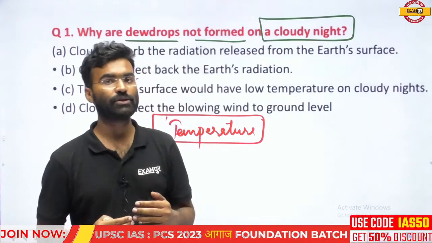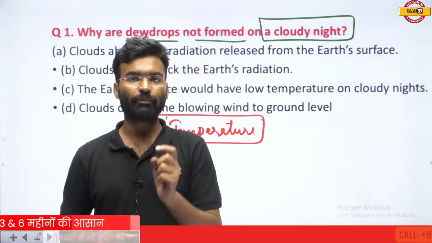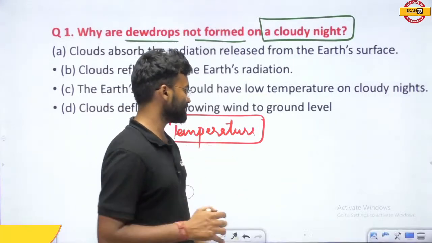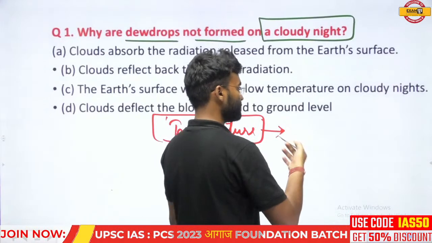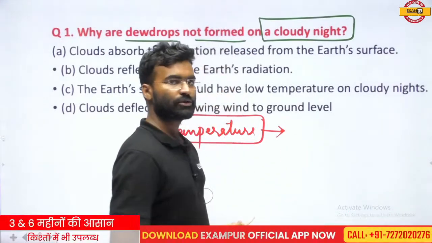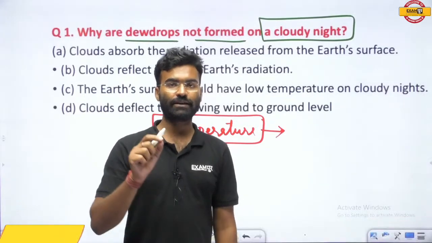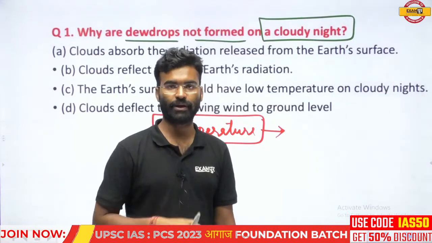Which factors are responsible for determining the temperature of a particular region? Then you will find that the transparency of the atmosphere is also an important factor which affects the average temperature of that region.